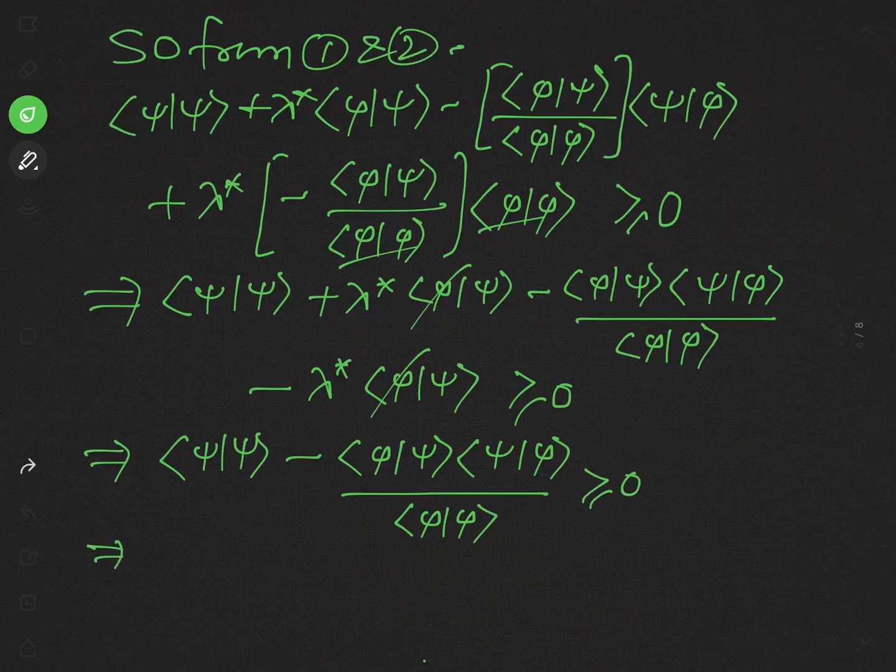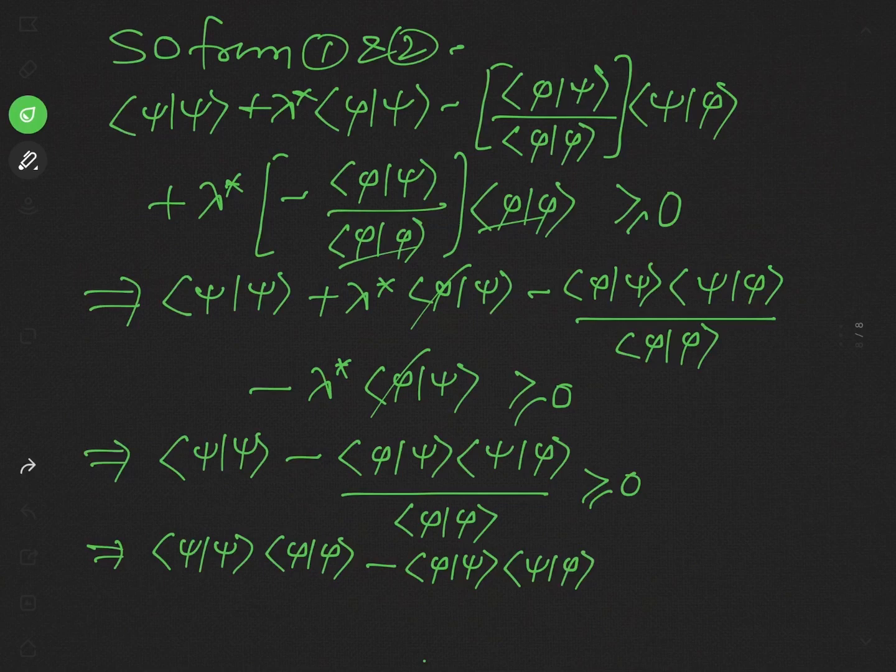Now take the LCM, and you will get the product of psi with psi times the product of phi with phi minus the product of phi with psi times the product of psi with phi, greater or equal to 0.